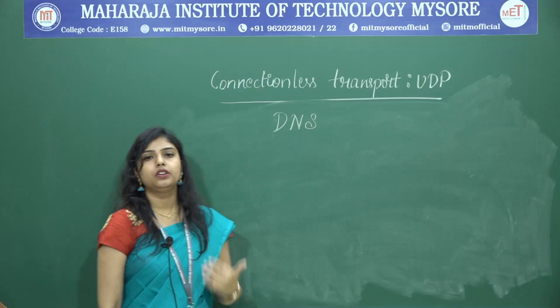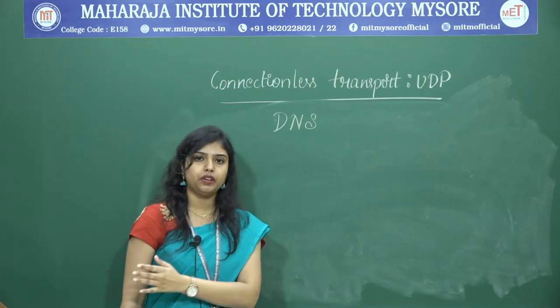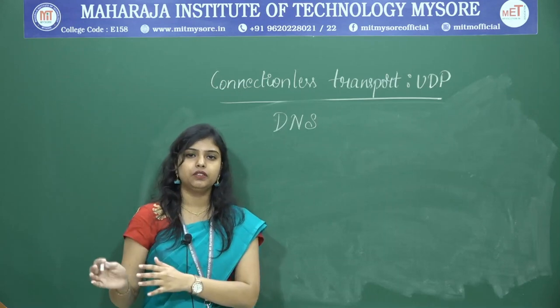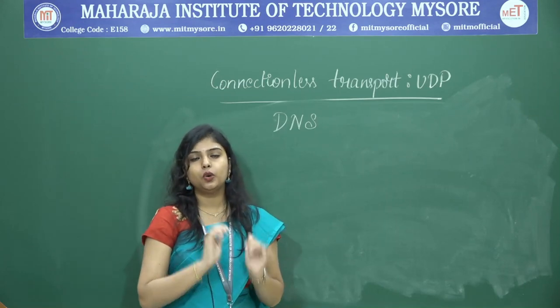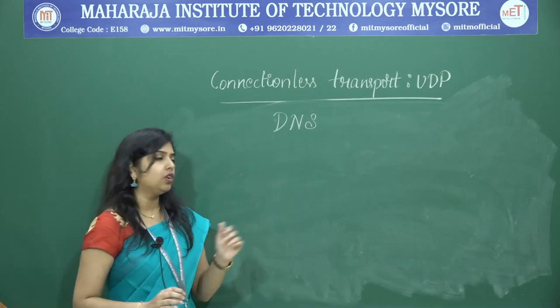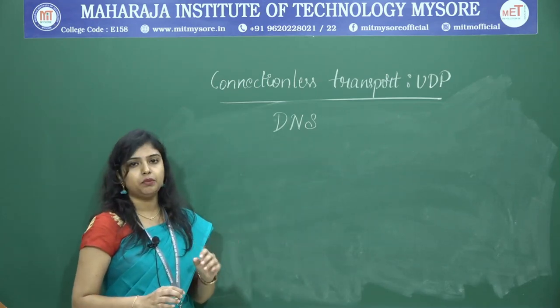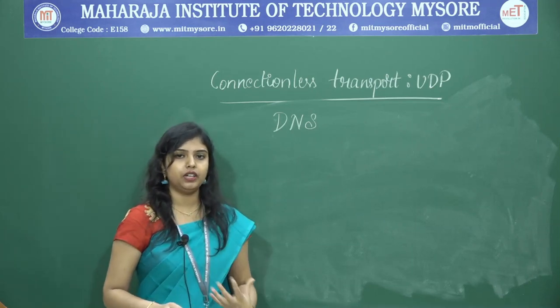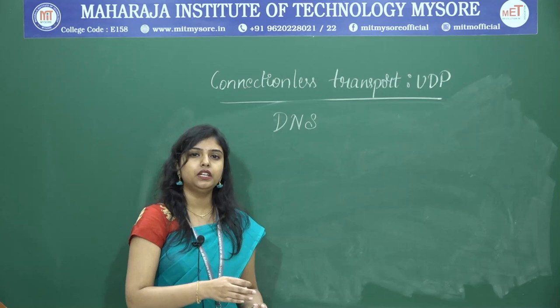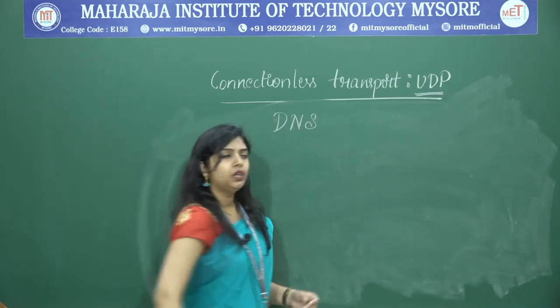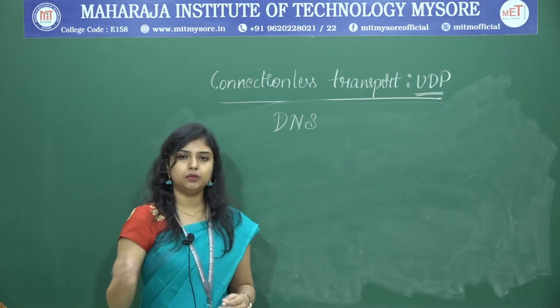Now, suppose we want to convert a host name to an IP address, that means we are asking a query to the DNS server from the DNS user agent. Whenever we want to ask the query, we use UDP. The DNS user agent generates the query and uses the UDP protocol to send the message.